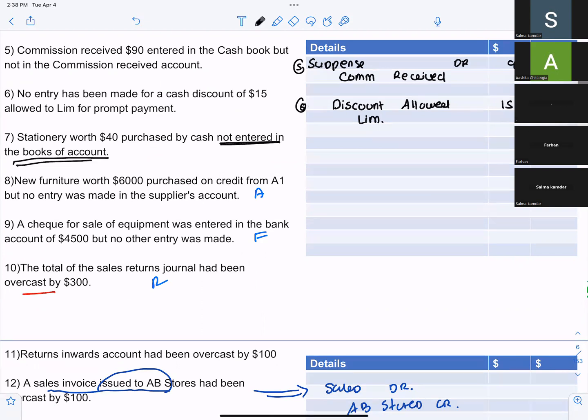Complete omission. So this is an error of omission. Now tell me what is the journal entry? How will you rectify this entry? Stationery will be debited, as he has purchased it, and cash will be credited.